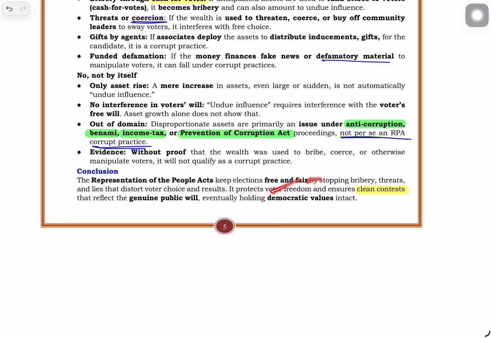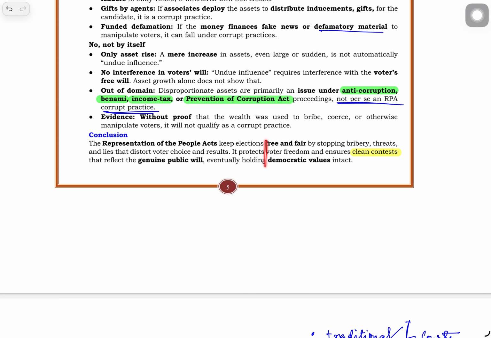Okay. The same thing in the body part, we have explained everything. So in the conclusion you can summarize this.